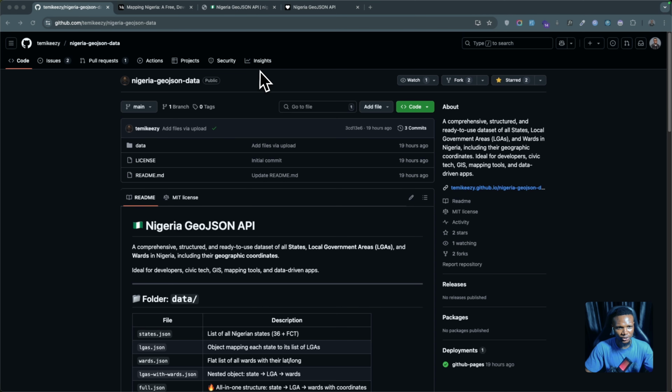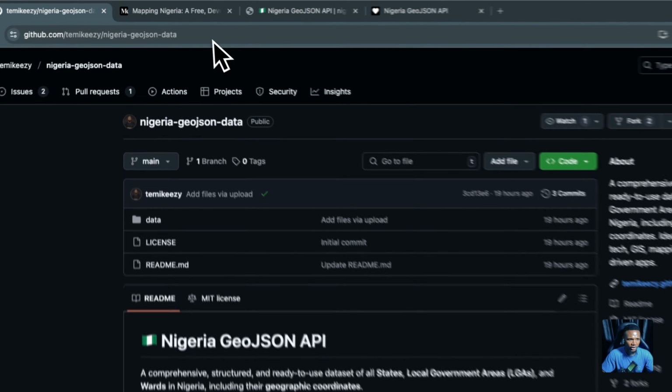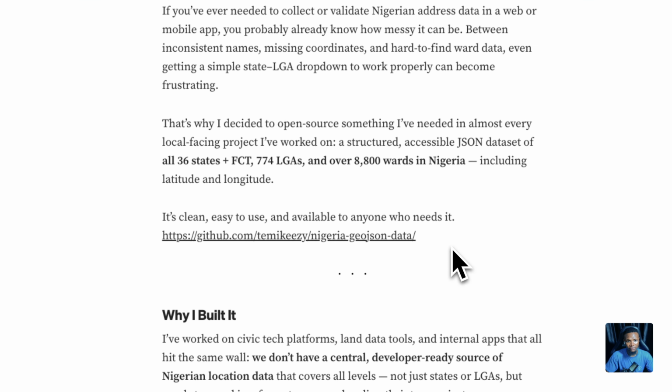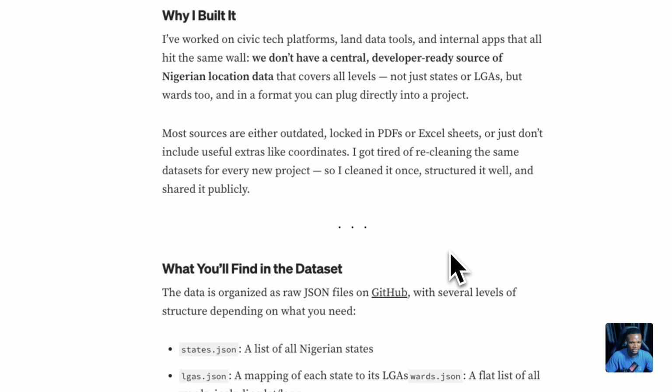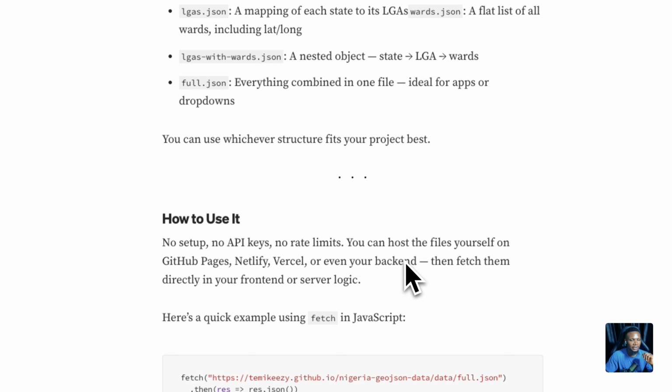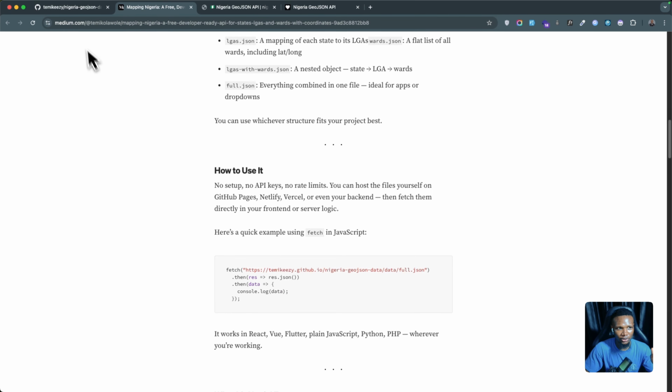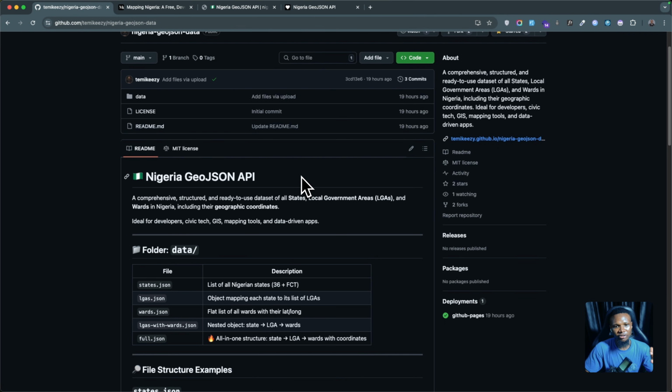Only launch a JSON which contains all the states, local government, and the wards in Nigeria. He also writes about the challenges he faced, how he approached it, and why he built this. And the good thing about it is that it is totally open source, and every developer can relate to this, that we do not have a centralized API or a place where we can see all the states in Nigeria with their local government and ward.